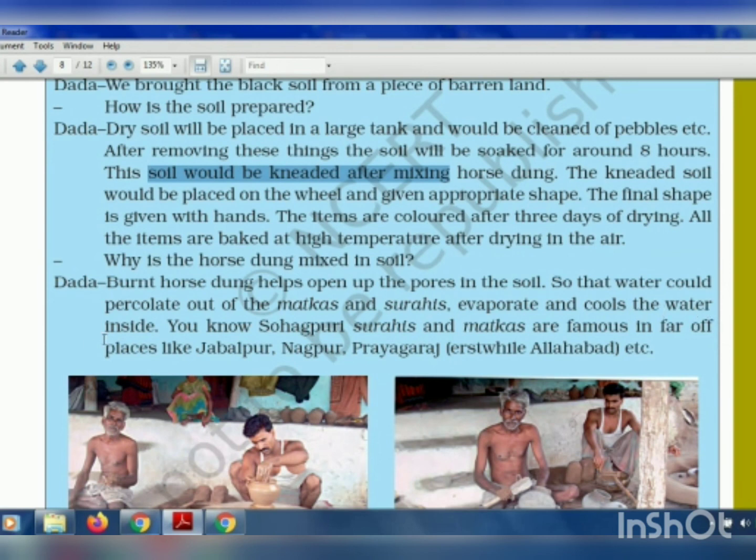So what happens is the hot steam comes out of the pot, gets evaporated and keeps the water inside cool, and it also keeps the matkas cool from outside, because when the water vapor comes out and meets a cool environment, it cools down and is converted into water droplets. That is the condensation process, and that is why it keeps the water inside the matka cool.